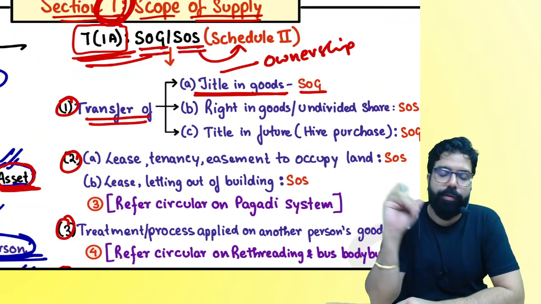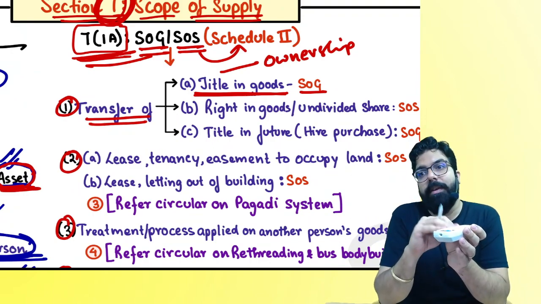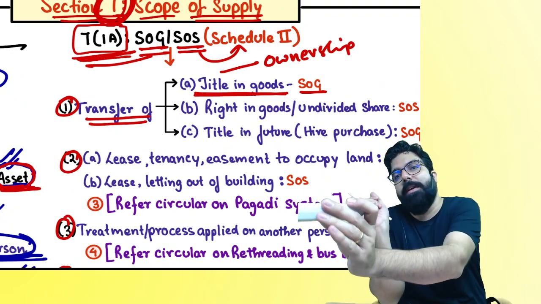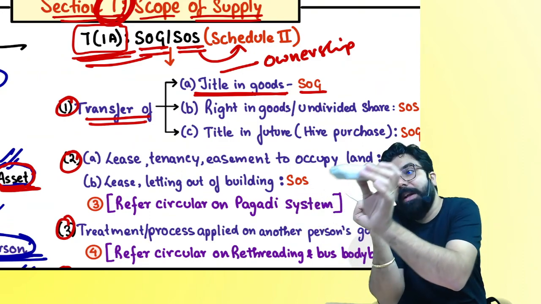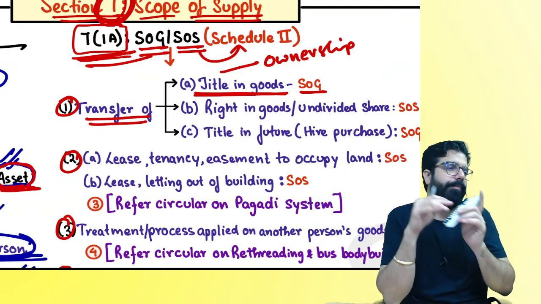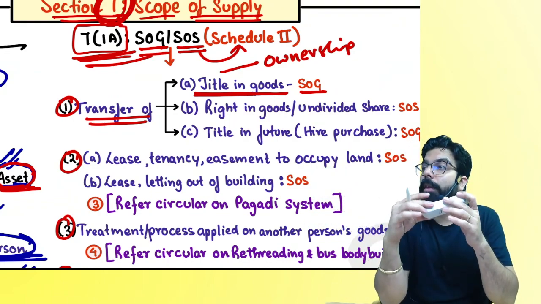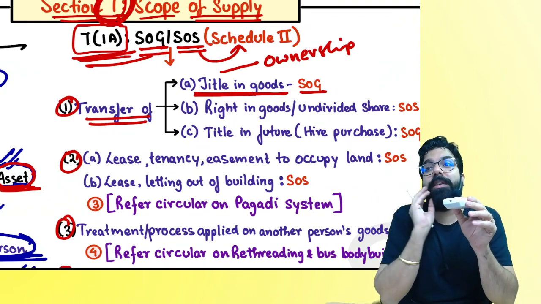Supply of goods. Now you told me, sir, I want your bike. I said okay, I'm selling you my bike. Did I give you supply of goods or supply of service? When I transferred the title to you, the ownership transferred, which means I have given you goods. Can we go ahead? Now you told me, sir, your bike is there, give me 2 days to use it.